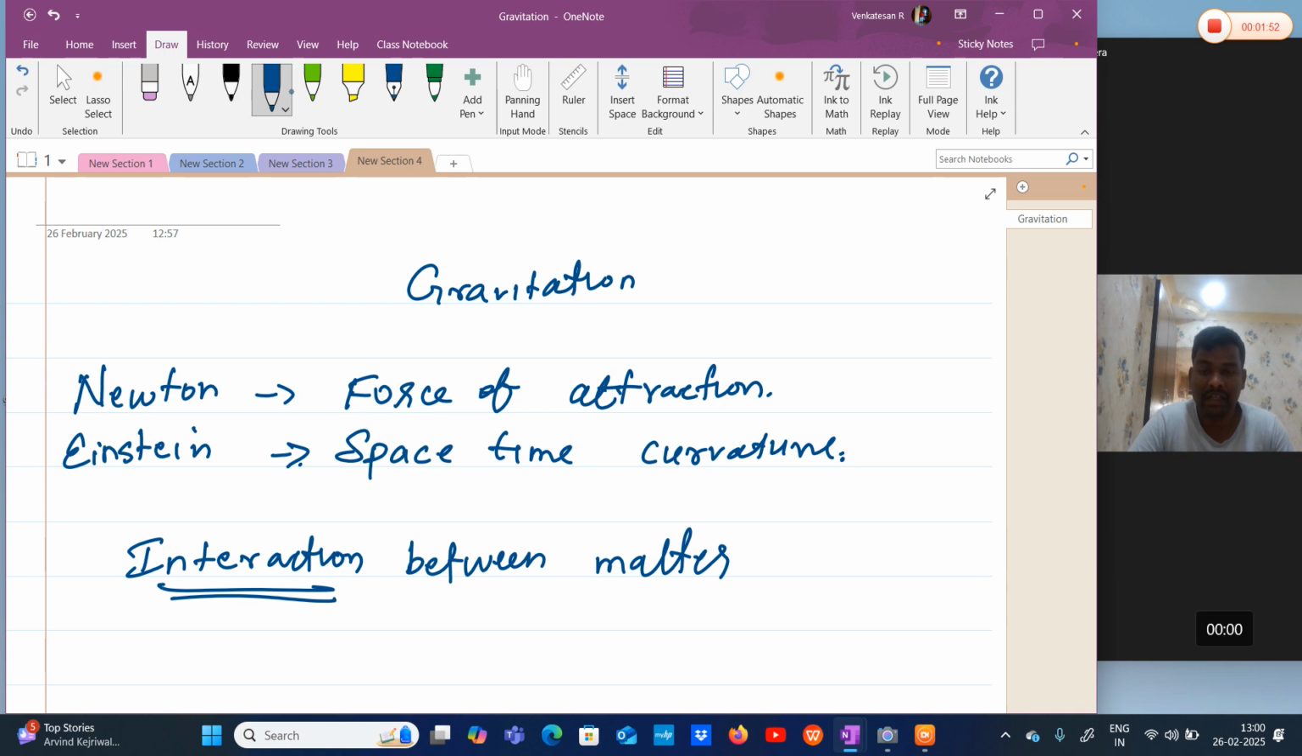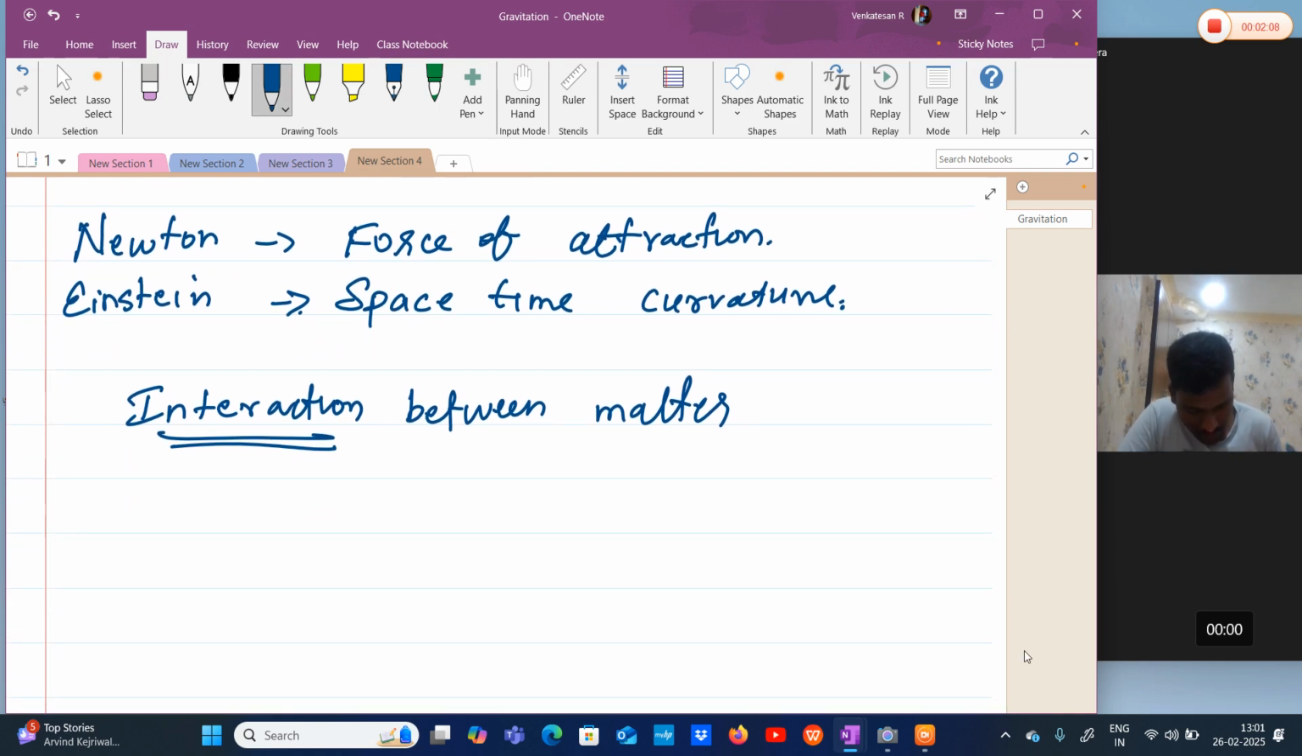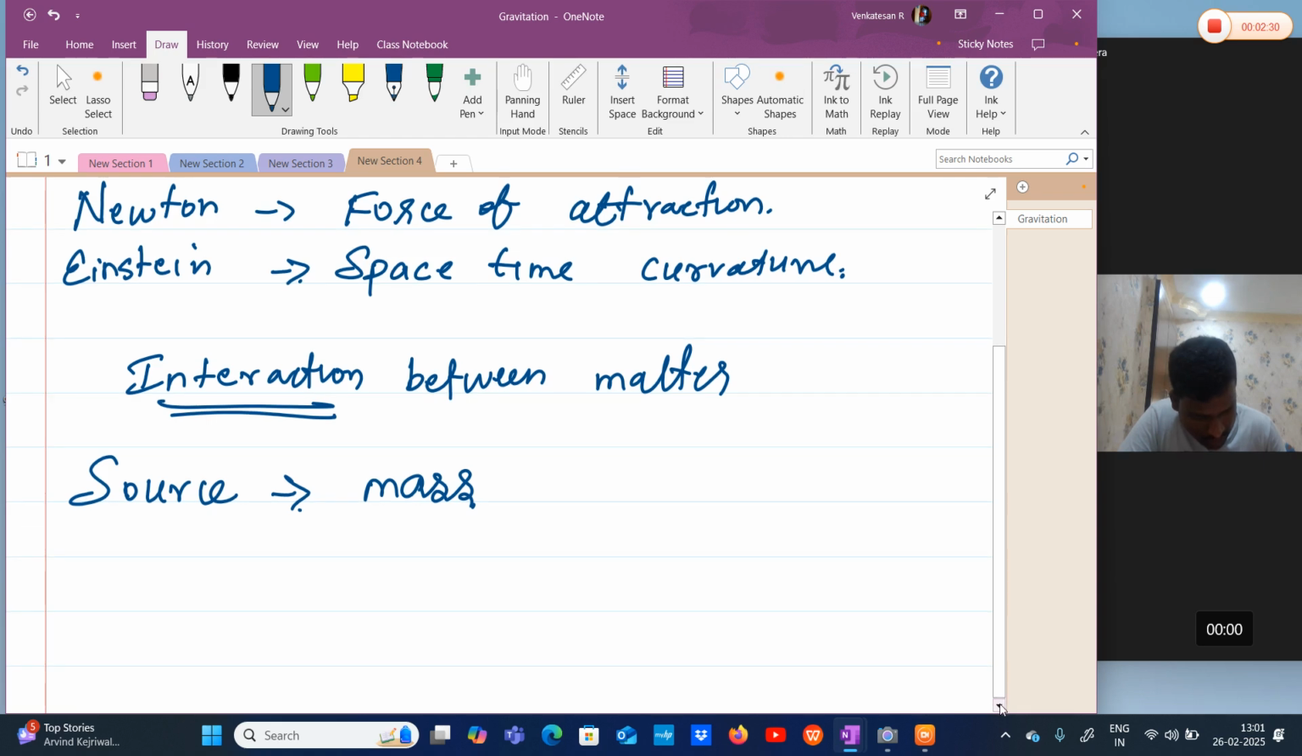So these are living creatures. But in the universe, non-living things also exist. They also interact in their own way. One way is gravitation. What is the source of this interaction? Mass itself. If there is a mass, there will be an interaction between two bodies. I will directly go to the universal law of gravitation.